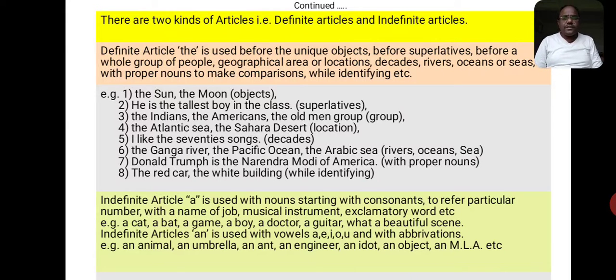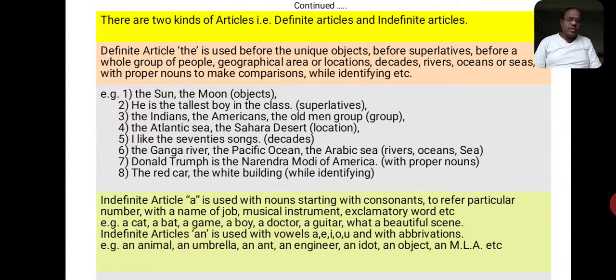Let's have a look at what this definite article is. The definite article "the" is used before unique objects, before superlatives, before a whole group of people, to show geographical areas or locations, to mention decades, to name rivers, oceans or seas, with proper nouns to make comparisons, or while identifying. Here are some examples of the use of the article "the".